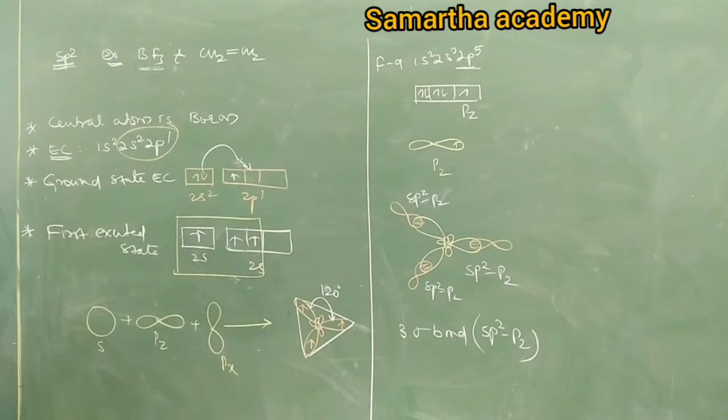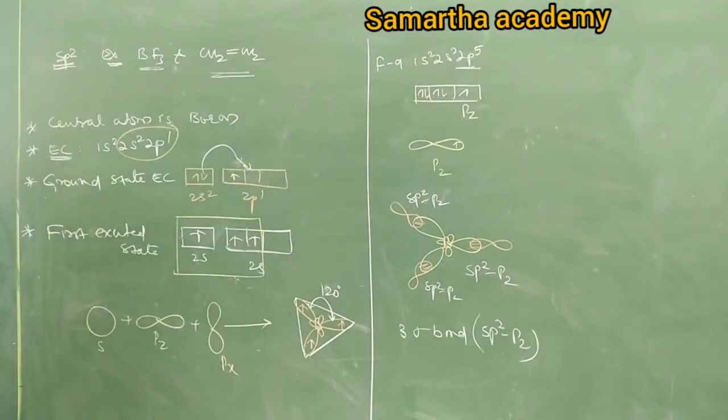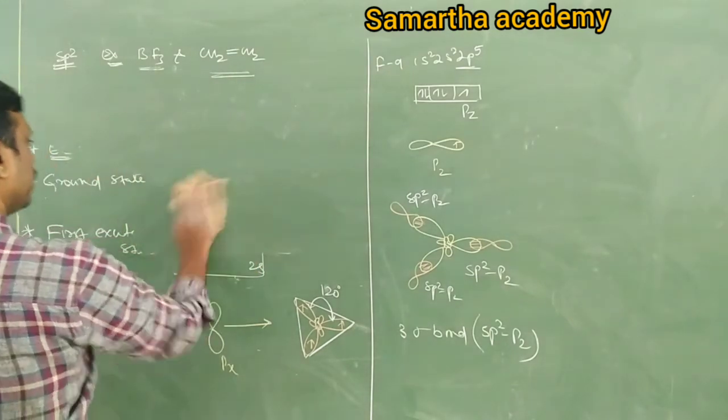Similarly, will you draw the structure of ethene? Each carbon undergoes sp2 hybridization. Come on, draw the structure of ethene.